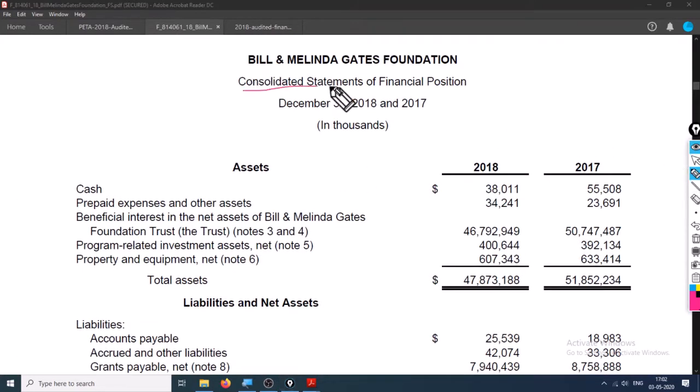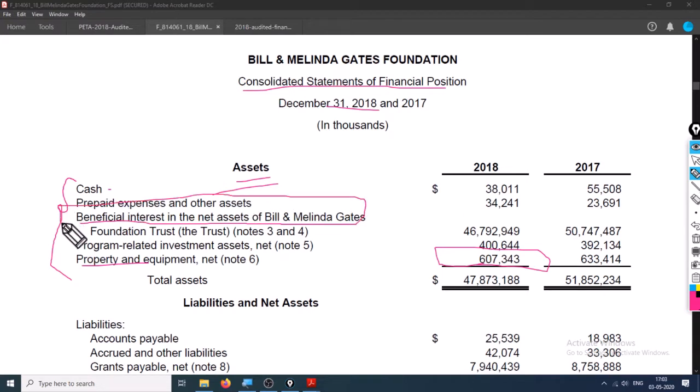So this is the consolidated balance sheet. Assets, same pattern. Plant property 607,000. Now it does not have much assets as you can see right here, but this thing right here is huge. That is the beneficial interest in the net assets of Bill and Melinda Gates Foundation Trust. You can check out the notes.